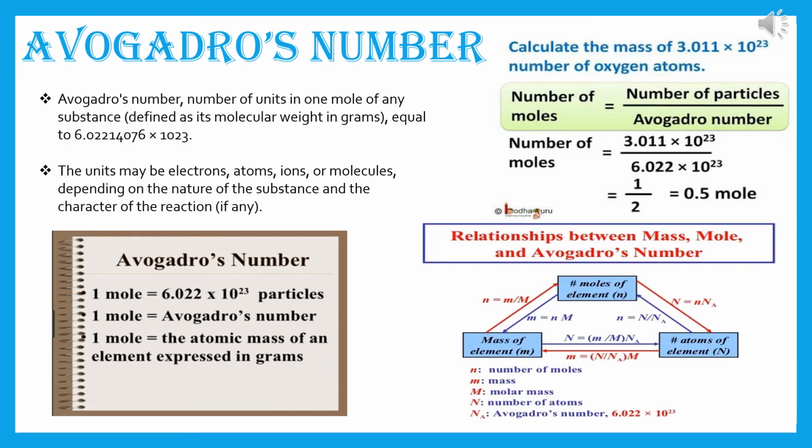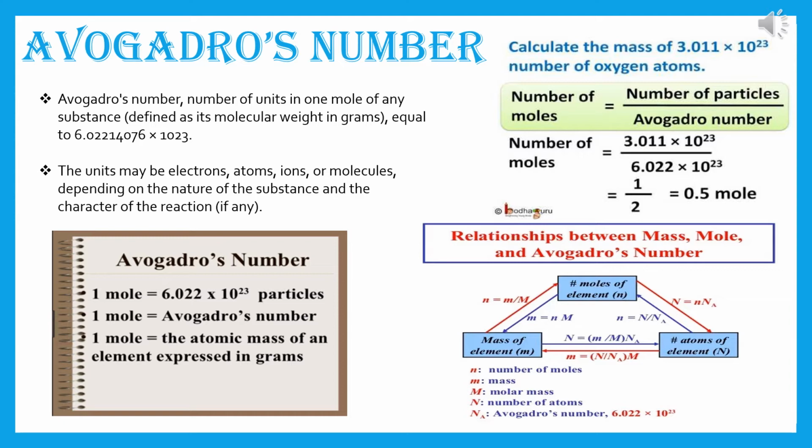Now, Avogadro's number. Avogadro's number may be defined as the number of molecules present in 1 gram mole of any substance, element or compound, that is solid, liquid or gas. Avogadro's number is usually denoted by the letter capital N or capital N suffix A and its value is 6.022 into 10 to the power 23. R.A. Millikan determined its value by oil drop experiment in 1913.